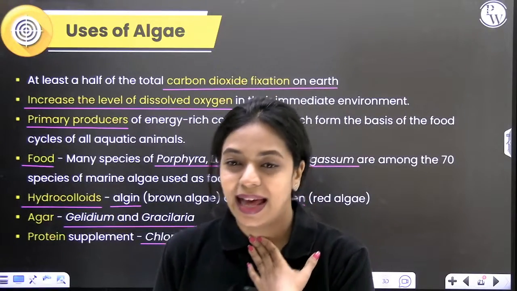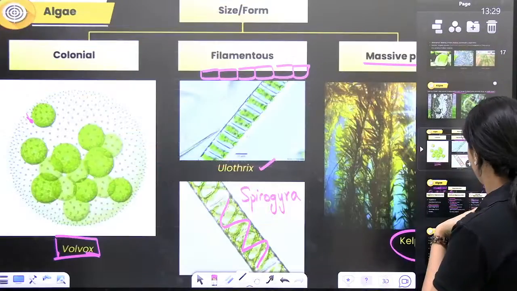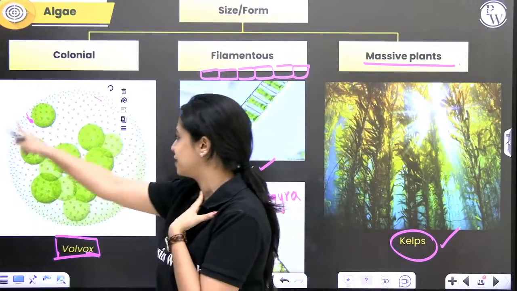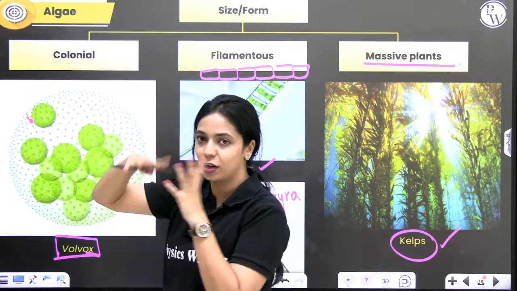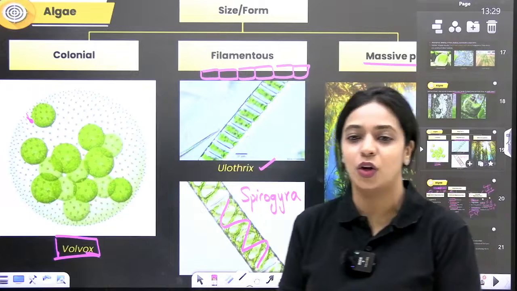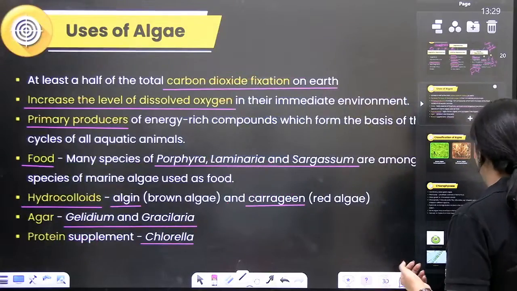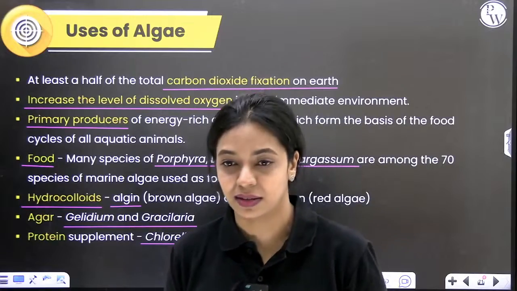Carrageenan and colonial algae are not the same. The colonial algae example is Volvox, like I showed you here. You can see many cells living together, coming together, forming a colony. Carrageenan is something that you will find outside the cell wall of red algae. Okay. I hope up until this point everything is clear.